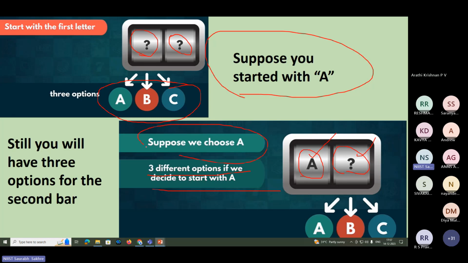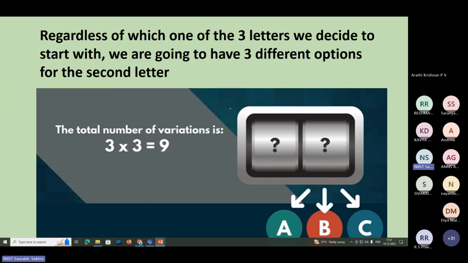Suppose we have chosen A. Again, if I choose A here, I can choose A, B, or C. If I choose B here, I can choose A, B, or C. If I choose C here, A, B, C. So that means AA, AB, AC, and similarly BA, BB, BC, CA, CB, CC.